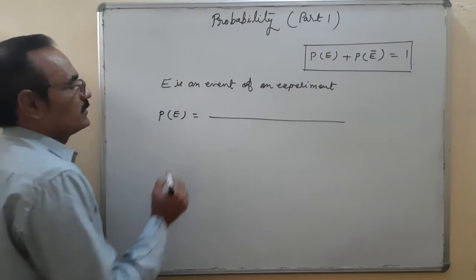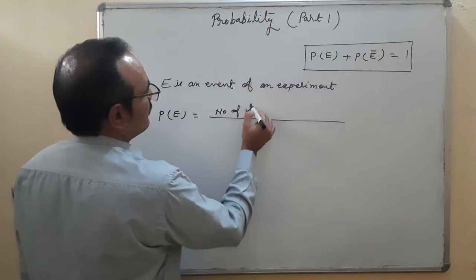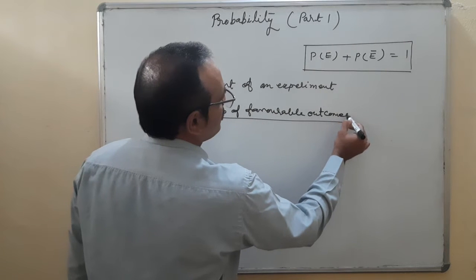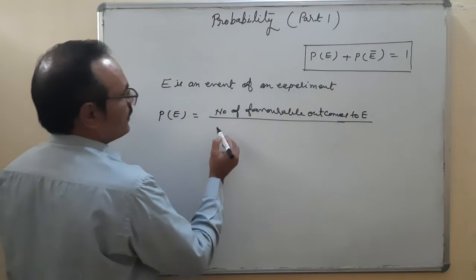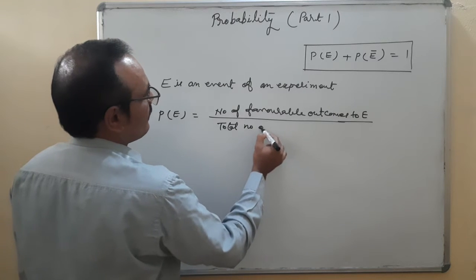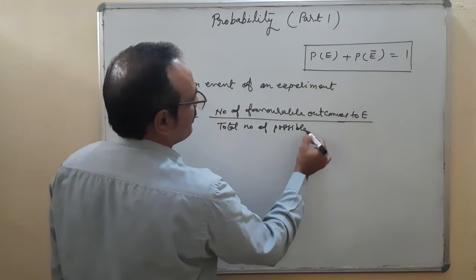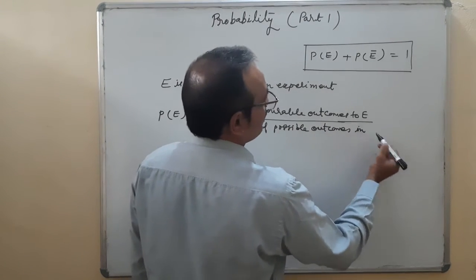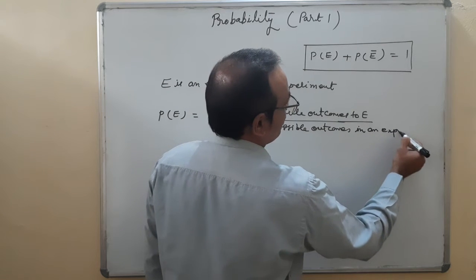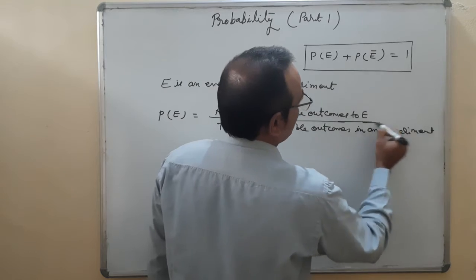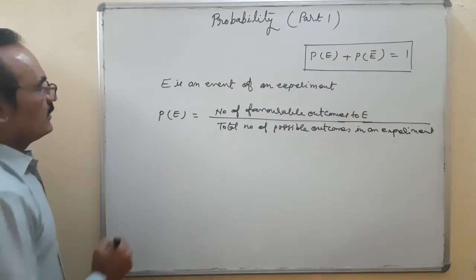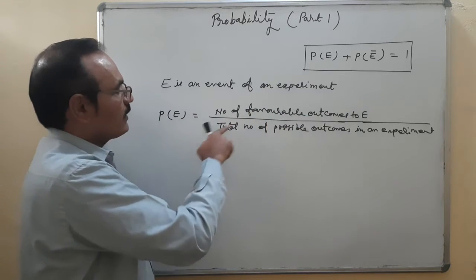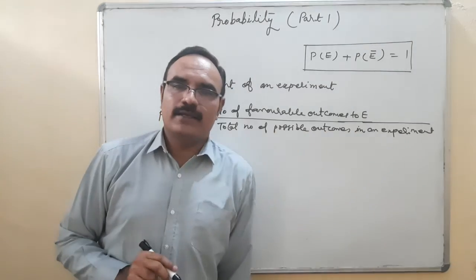Probability of E is equal to the number of favorable outcomes to E upon the total number of possible outcomes in an experiment.